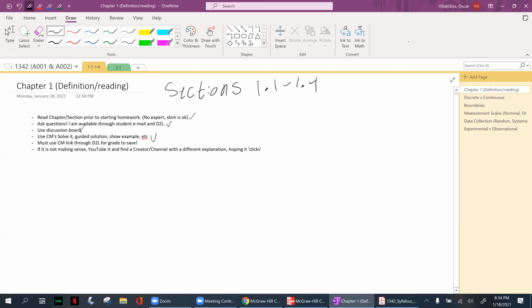When it comes to your grade in Connect Math, you can go to Gradebook and see the percent that you have. That grade will not sync in D2L if you do not use the Connect Math links provided to you in D2L.